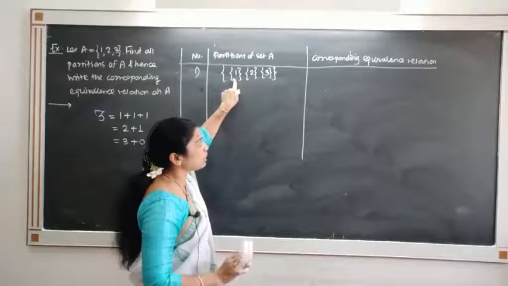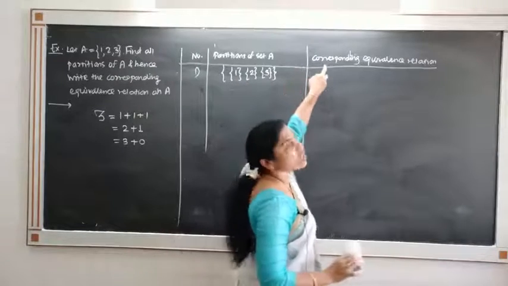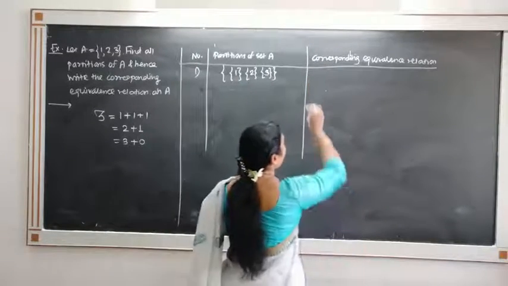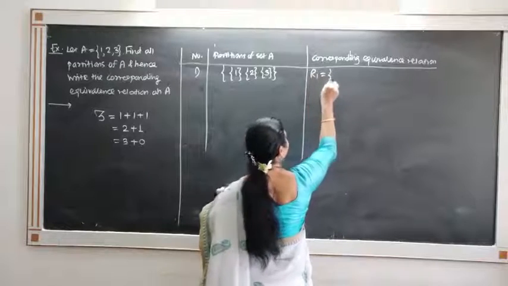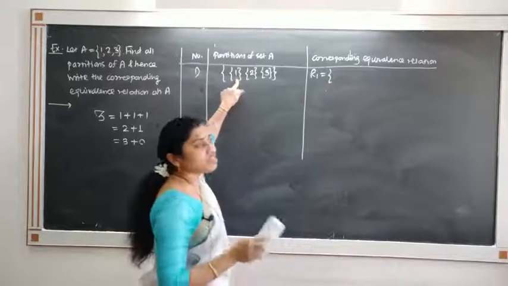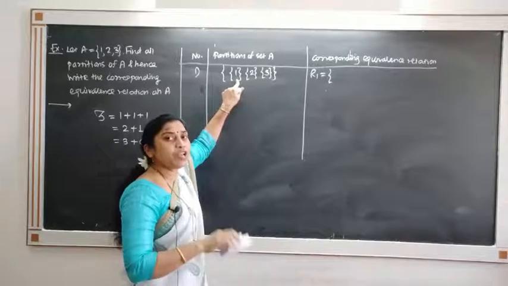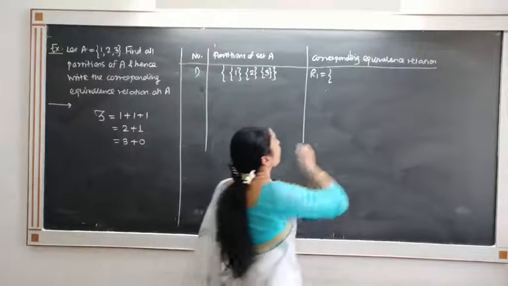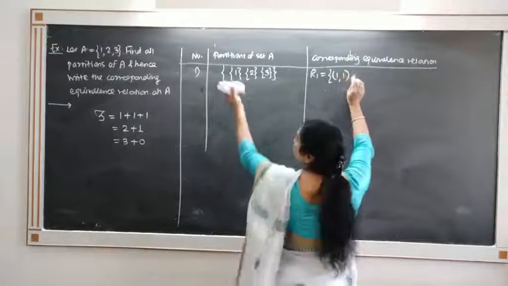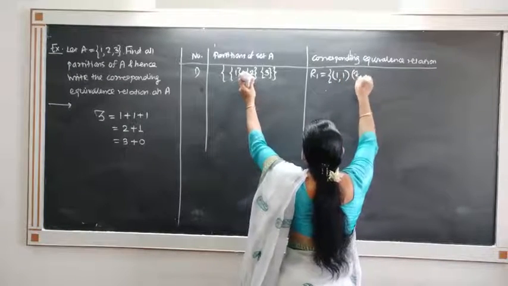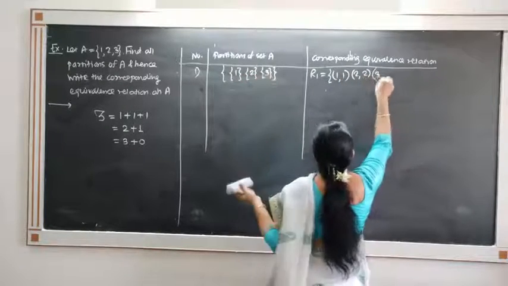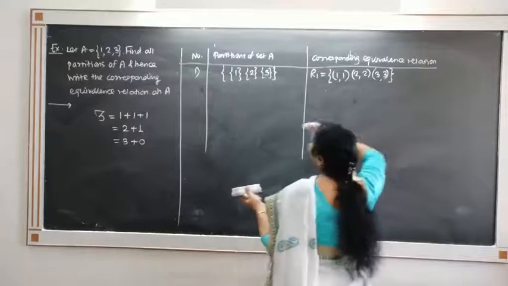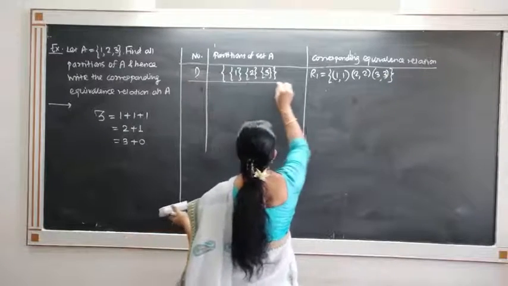Now from this partition, we are able to write down the corresponding equivalence relation. And how to write down the equivalence relation? Those elements which are in the same subset will be related to each other. So 1 is related with 1, because they are in the same subset. 2 related with 2 and 3 related with 3. So this is the equivalence relation.